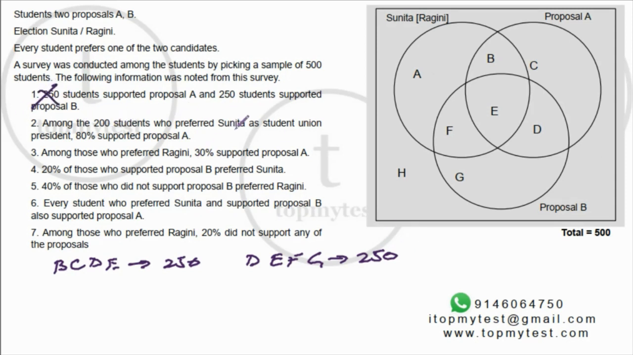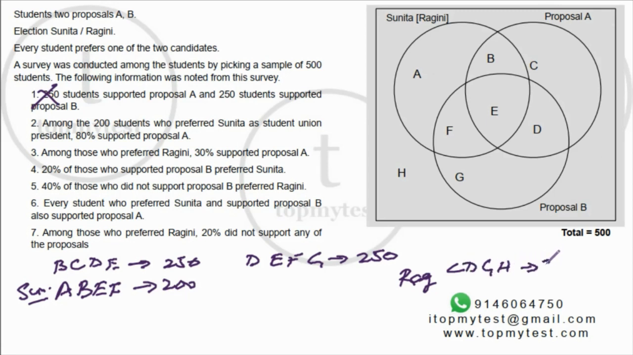Among the 200 students who preferred Sunita, so Sunita is 200. So A, B, E, F is 200. This is Sunita, which means Ragini, C, D, G, H. This will be 300. Right, out of them, 80% supported proposal A. So they are in Sunita as well as proposal A. So B and E. 80% of 200 is 160, which means balance AF is 40. This is taken care of.